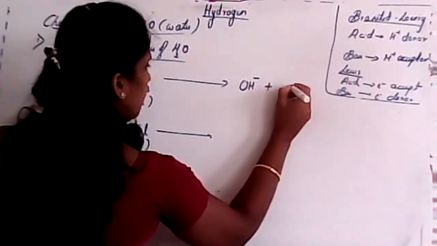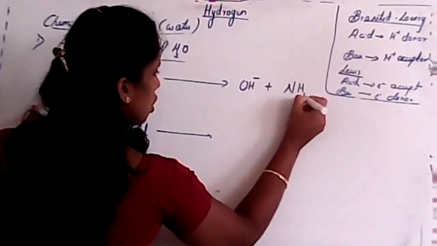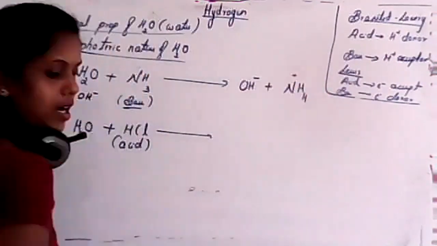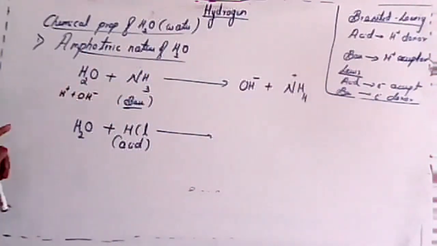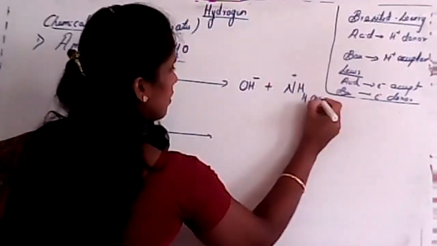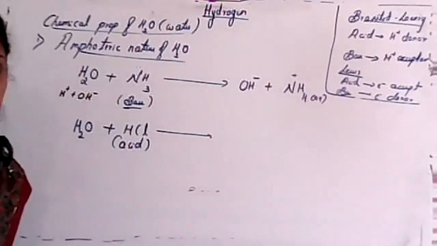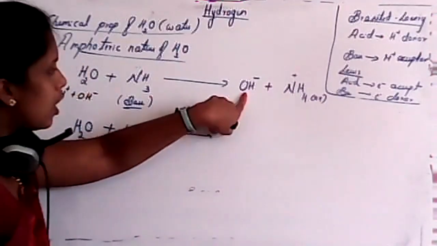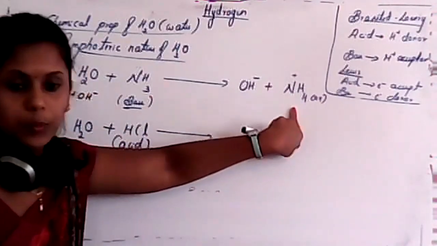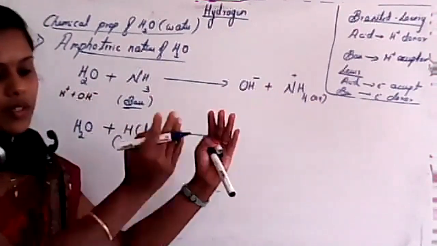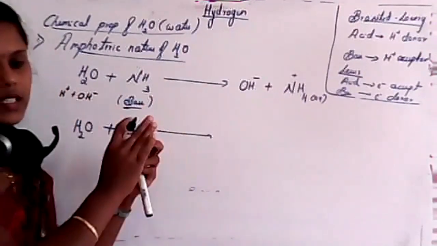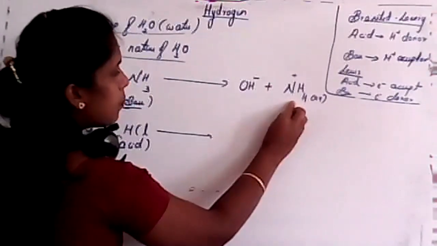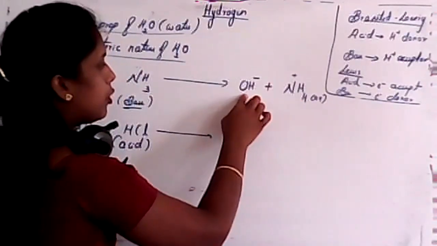And the product will be NH4 with a plus charge, that is aqueous. Is this clear? See, OH minus and NH4 plus. If I reverse this reaction, in that case it is a proton donor and it is a proton acceptor.